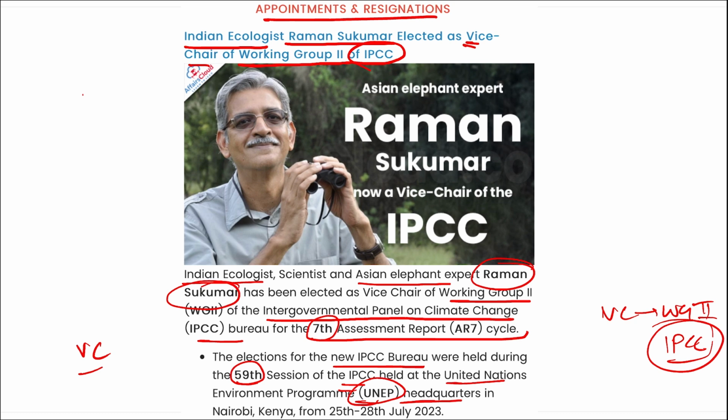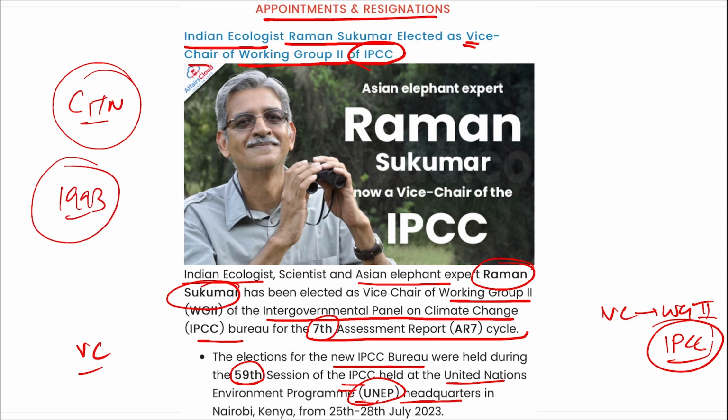Then if we talk about Raman Sukumar, he comes from Chennai, Tamil Nadu, and he is known best for his work on the behavior of Asian elephants, about how their presence has affected both humans and the natural environment. In 1993, he became a member of the Project Elephant Steering Committee. Then Sukumar has also chaired the Asian Elephant Specialist Group of the World Conservation Union from 1997 to 2004. Correct?